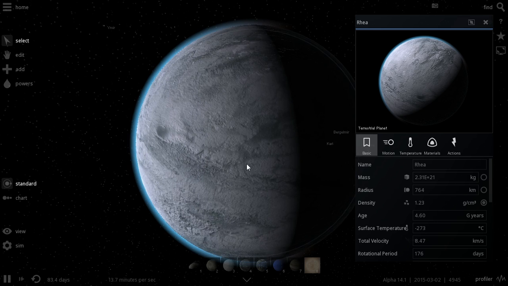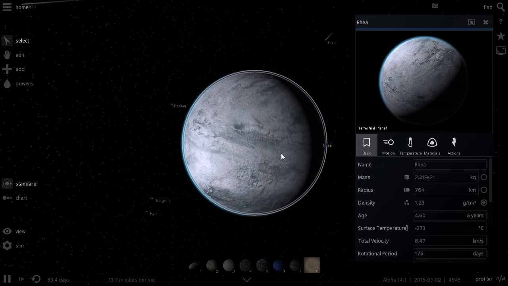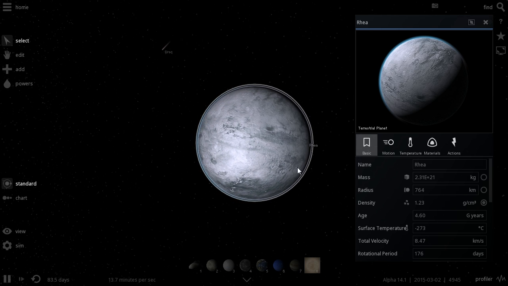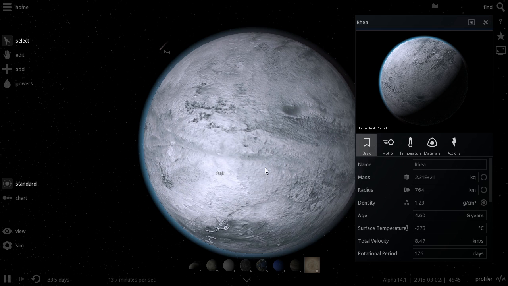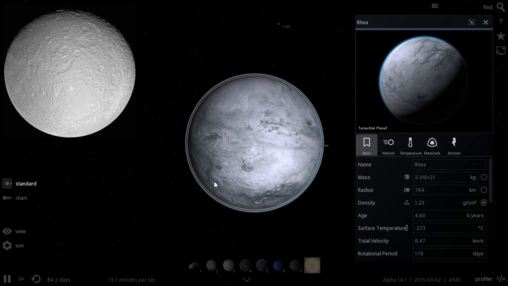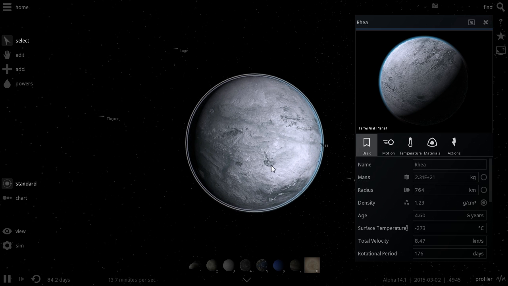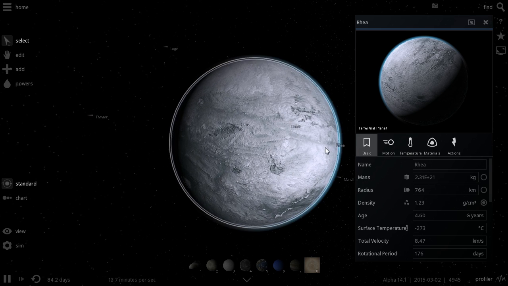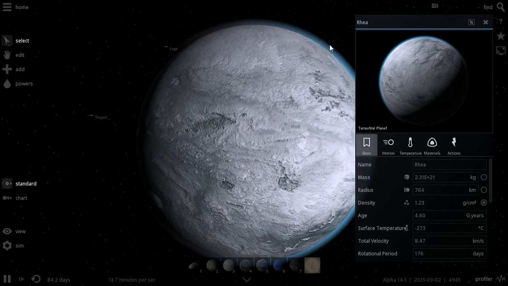It's a little bit bigger at 764 kilometers in radius, and also a little bit more massive, but still not massive enough. And this is Rhea, and it's actually very similar to Dione as well. And just like Dione, it also has a bit of oxygen in its atmosphere. There's a little bit of atmosphere here. You can actually see the thin blue layer right there.